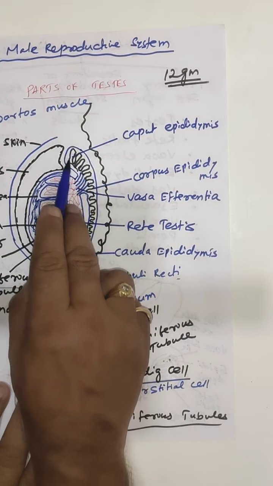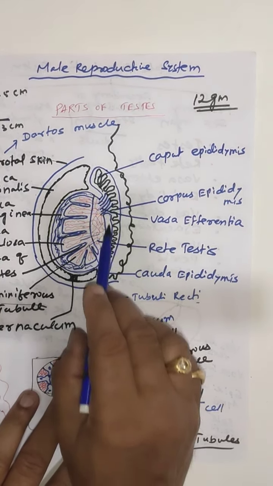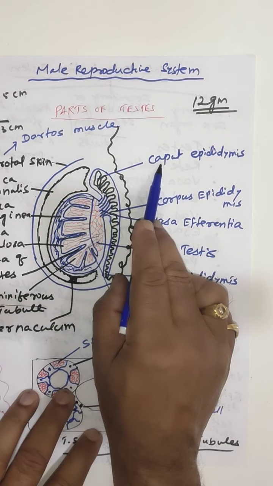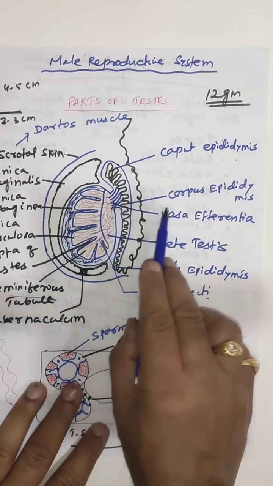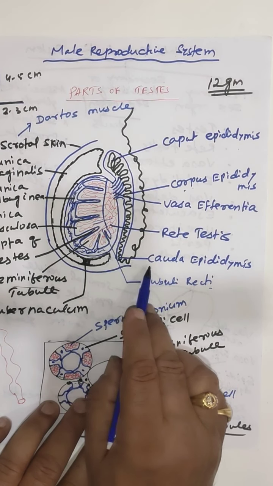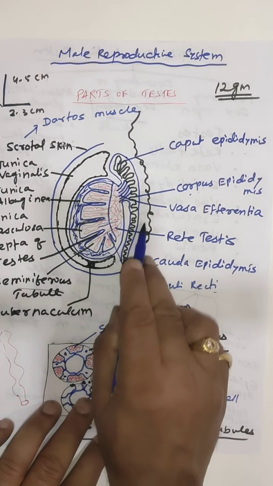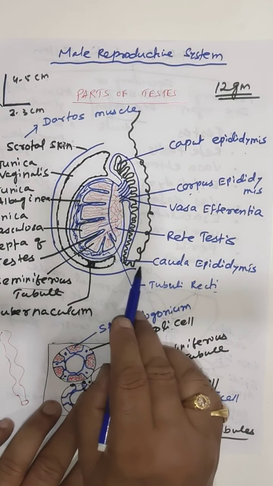The epididymis is a highly coiled structure. It gives motility to the sperm. The upper part is the caput or head epididymis, the middle part is the corpus or body epididymis, and the lower part is the cauda or tail epididymis. From the epididymis, the vas deferens originates.